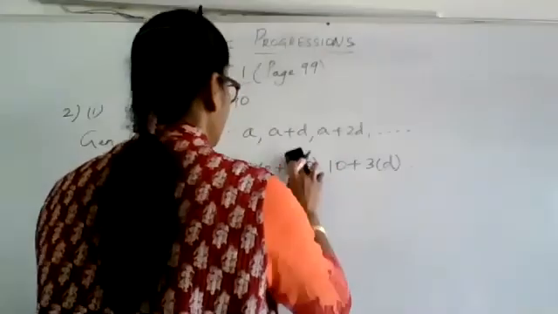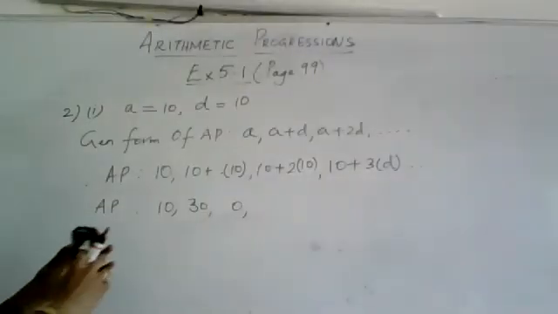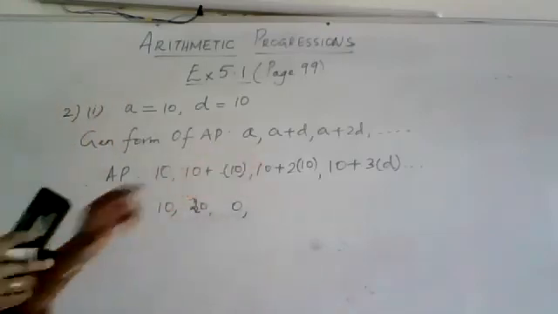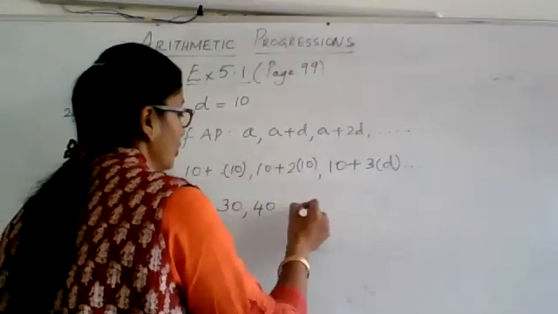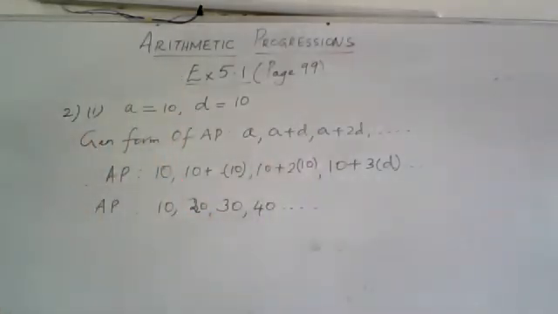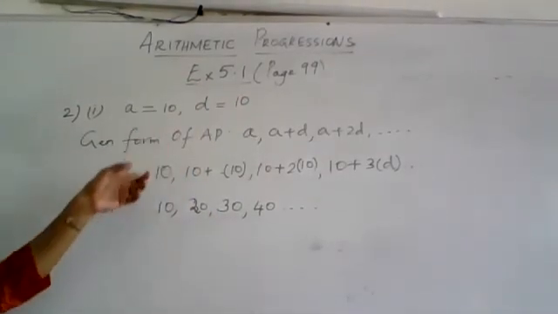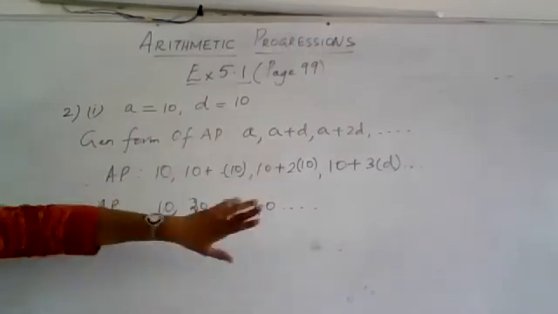A plus 2D, A plus 3D. Ma'am, the second one is wrong. Yeah, all right now. A plus D, sorry, it's the 20. Then A plus 2D, which is the 30. And A plus 3D, which is the 40, and so on. So this is your AP. So when the first term and the common difference is given, you should know to write the general formula. Substitute the values of A and D to form the AP.